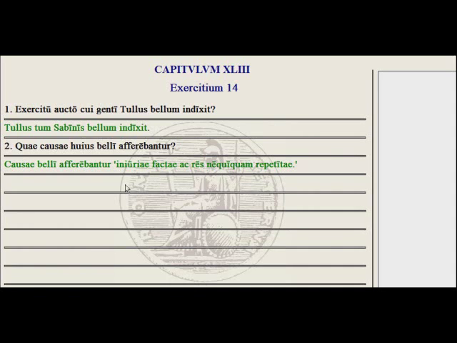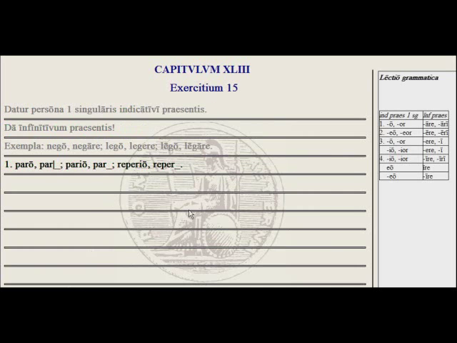Bene. Okay, let's try exercise 15. Here we have our mini grammar lesson, and this would be one that you do well to spend a little time working on and maybe go through a couple times practicing. Datur persona prima singularis indicativi praesentis. So the first person singular of the present indicative is given. Da infinitivum praesentis. Give the infinitive of the present.